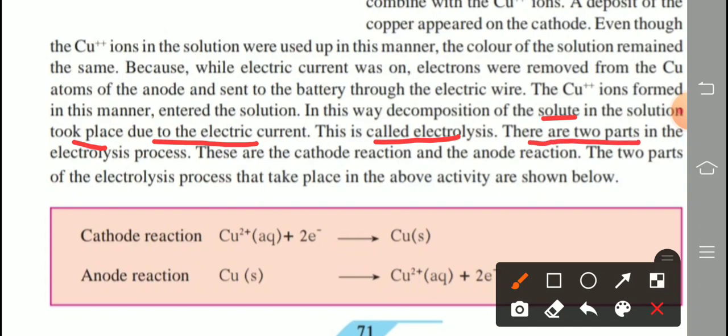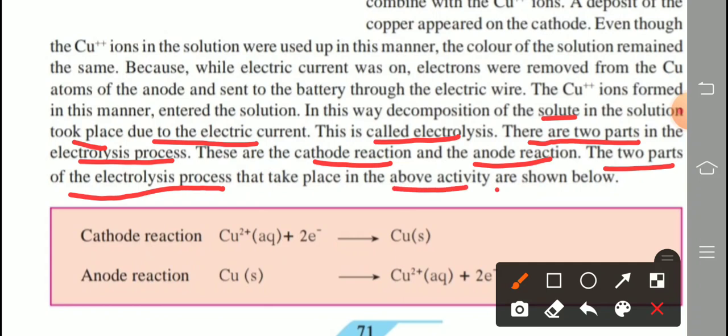There are two parts in the electrolysis process. These are the cathode reaction and anode reaction. The two parts of the electrolysis process that take place in the above activity are shown below. So we are writing the cathode reaction and anode reaction. What happened at the cathode? Cathode means negative electrode.